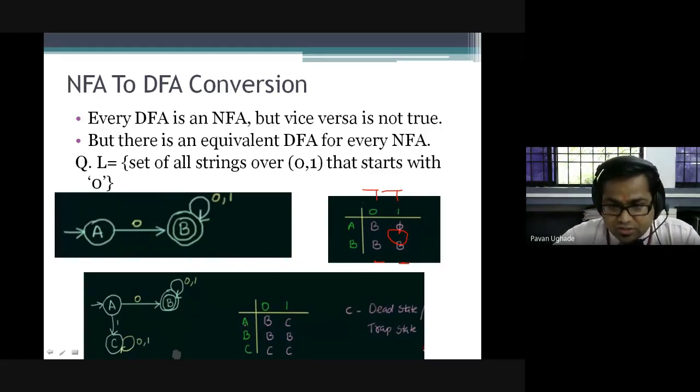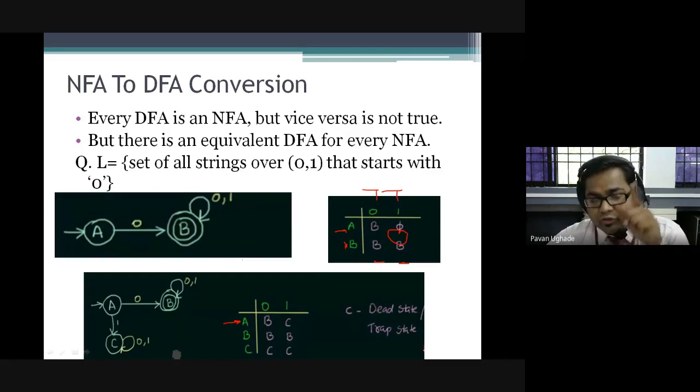Now if I wanted to make the DFA for this, how should I process? You should start with A, which is your initial state. B is your final state. So A over 0, where it goes? B. So first I have started with A, I have got B, and I'll be writing like this.